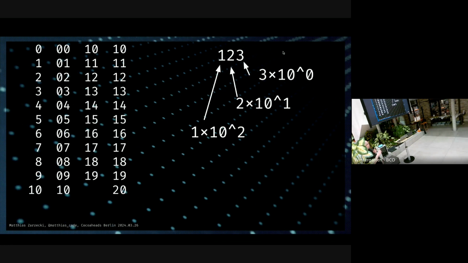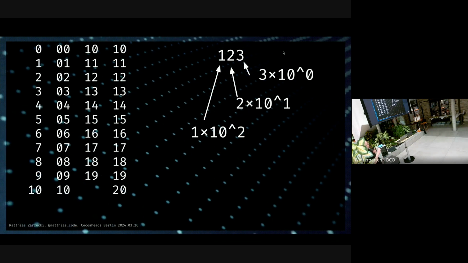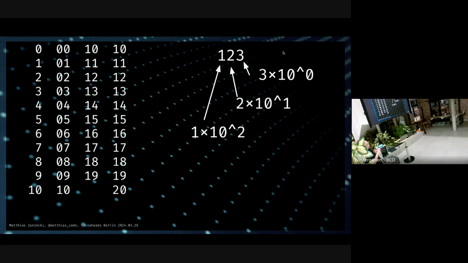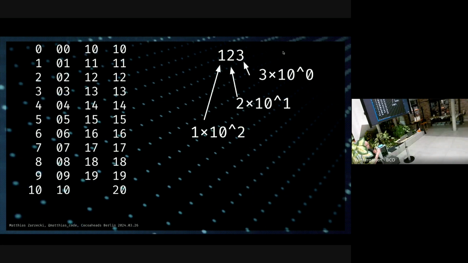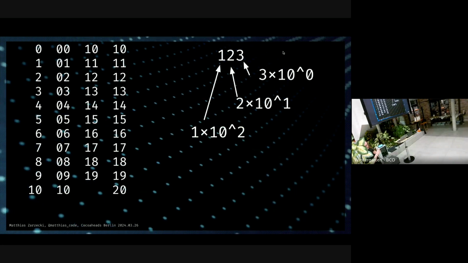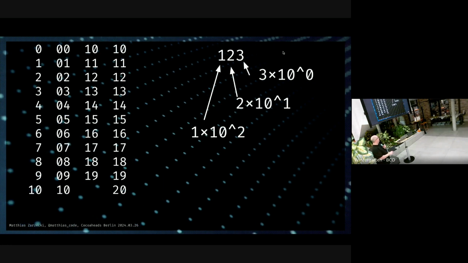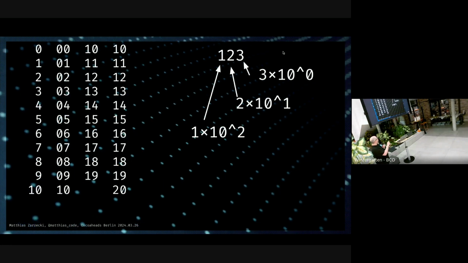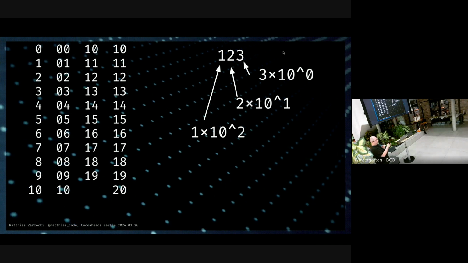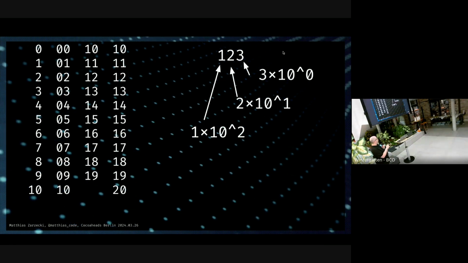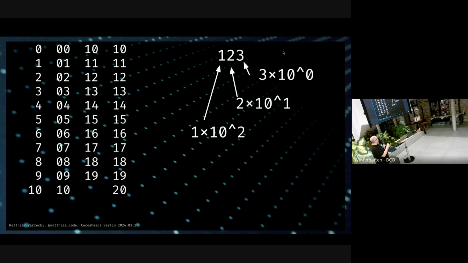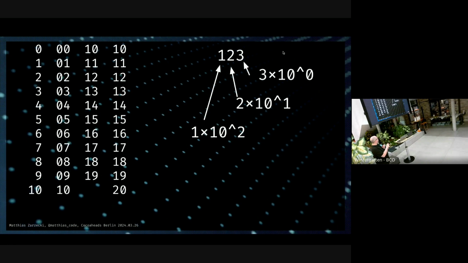And as you've already noticed, probably, we can count these as values of 10. So the ones we count times 10 to the power of 0. As you experts already know, anything to the power of 0 is 1, right? So this is 3 times 1. The next one is 10 to the power of 1. Anything to the power of 1 is itself, so this is just 2 times 10. This one here is 10 to the power of 2, so this is 100.